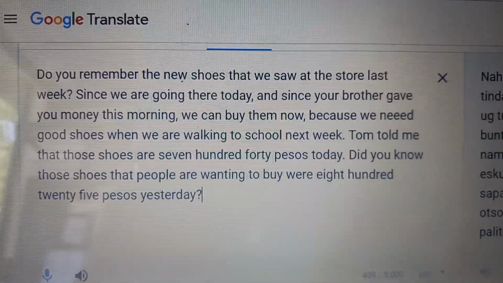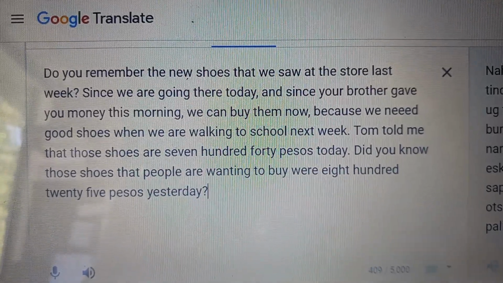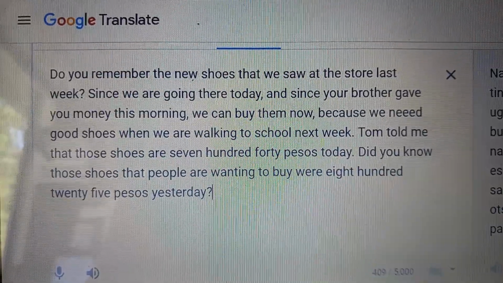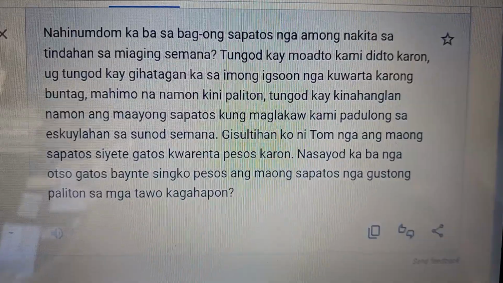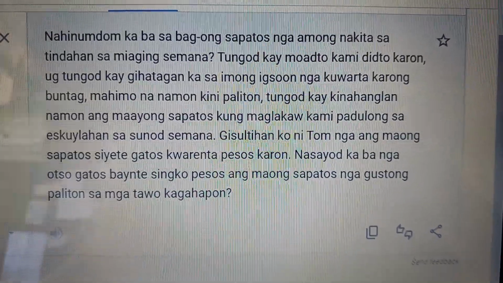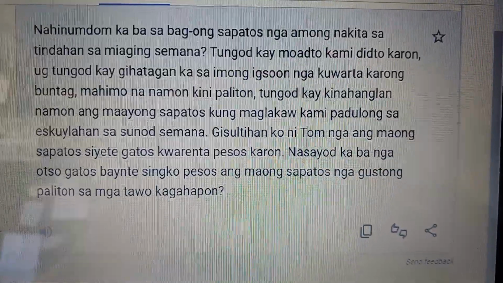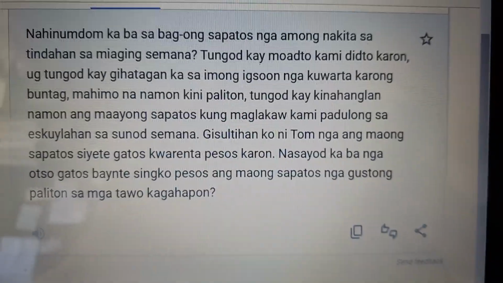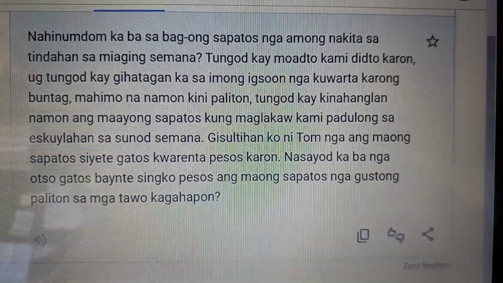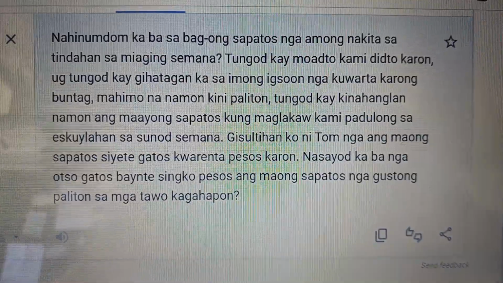Did you know those shoes that people are wanting to buy were 825 pesos yesterday? Nasayod ka ba? Did you know? Nasayod ka ba that nga those shoes, let's see, no, that's not correct.